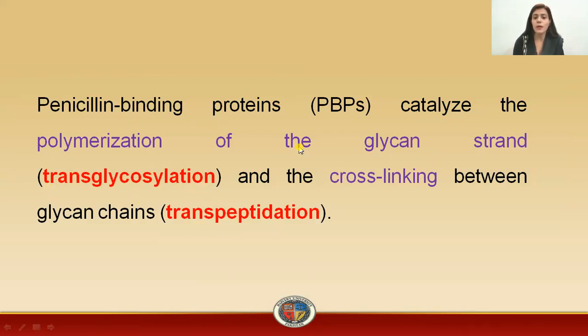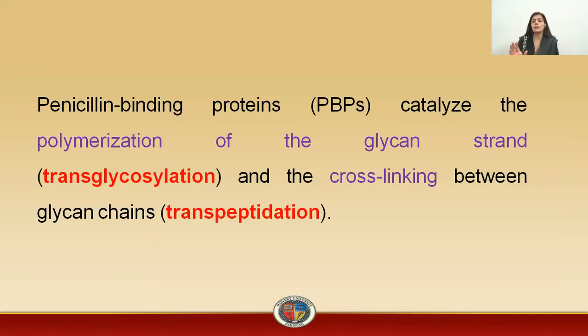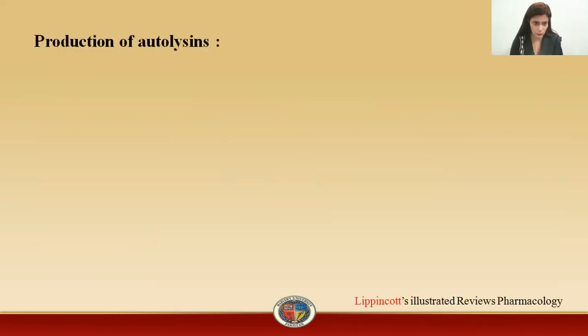Transglycosylation is the polymerization of the glycan strands, and transpeptidation is the cross-linking between these glycan chains. So both these steps of cell wall synthesis are inhibited by the penicillins and the cephalosporins, or all the cell wall synthesis inhibitors.